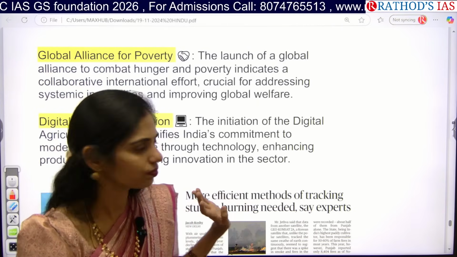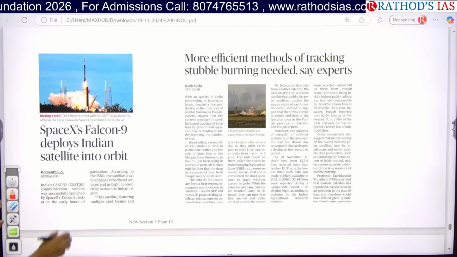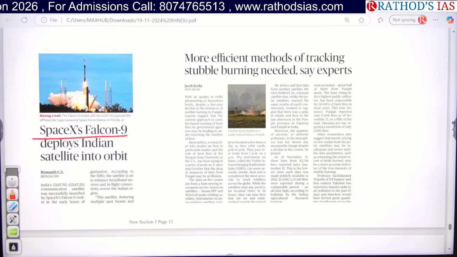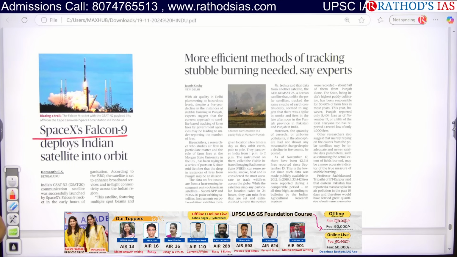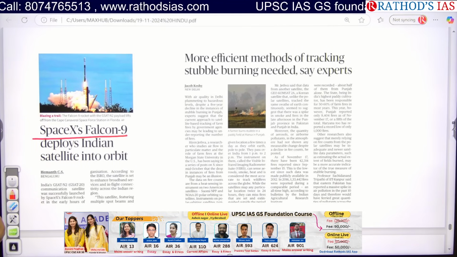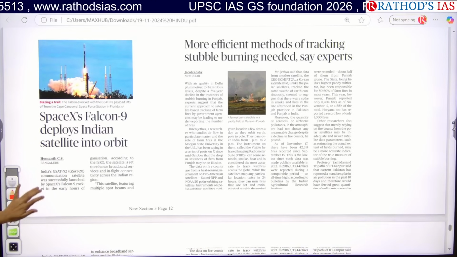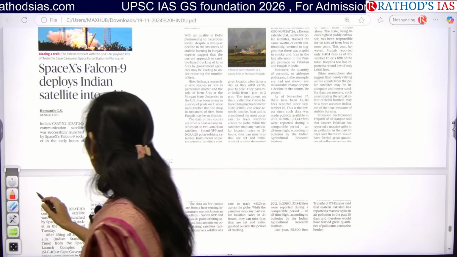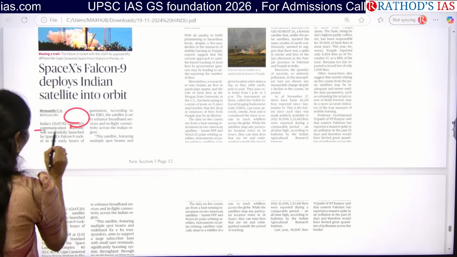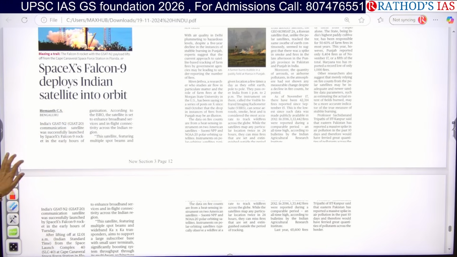Okay, see this article, guys, very important topic. SpaceX Falcon 9 deploys Indian satellite into orbit. SpaceX belongs to which country? USA or Japan? USA. Okay. So here SpaceX is now deploying an Indian satellite. So note down that satellite, that is GSAT-20. Okay, GSAT-20 is a communication satellite. It has been successfully launched by the SpaceX company, which belongs to Elon Musk.